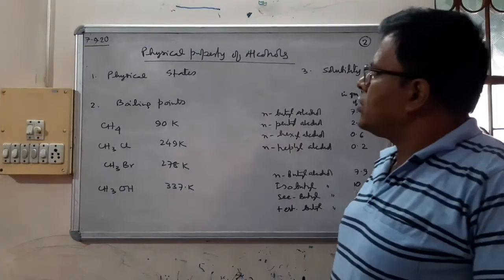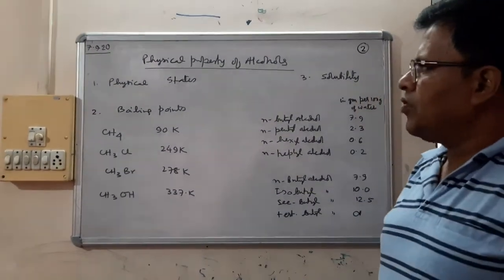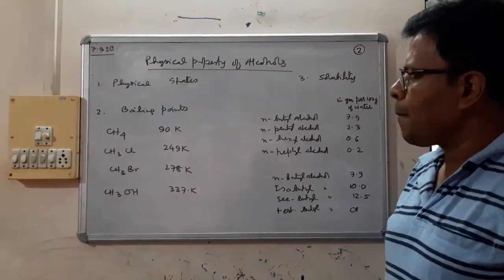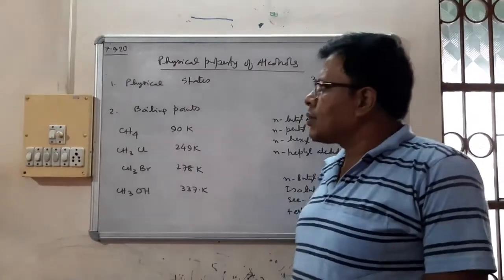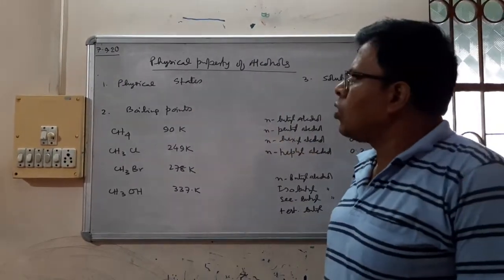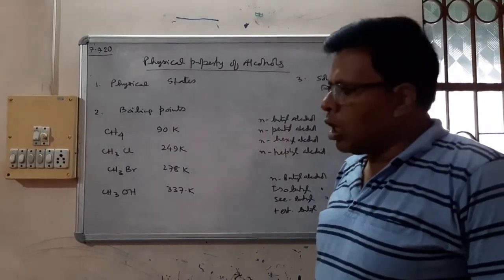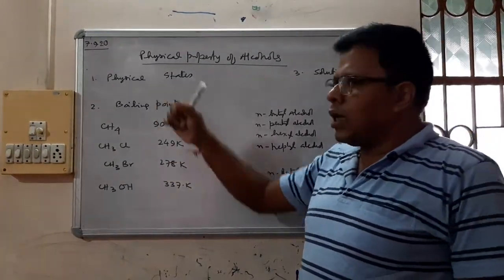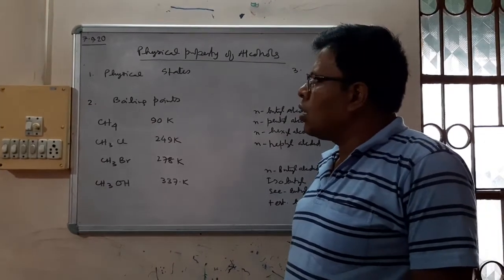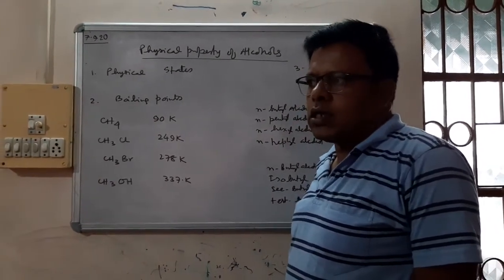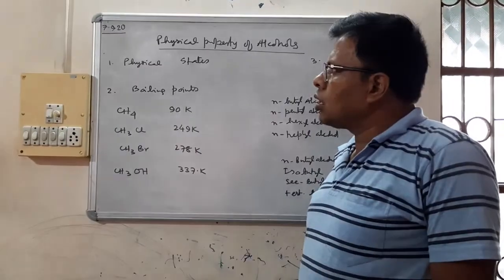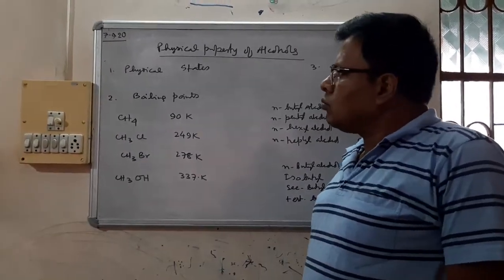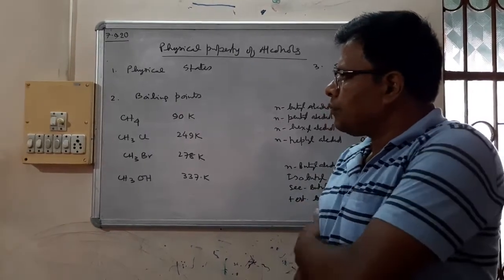Okay, now physical properties of alcohol. In physical properties, the first thing that comes into discussion is physical state. It is seen that lower members of alcohol are liquid, and they have a distinct smell, whereas the higher alcohols are solids. They are colorless waxy solids. So, nothing more to discuss here.